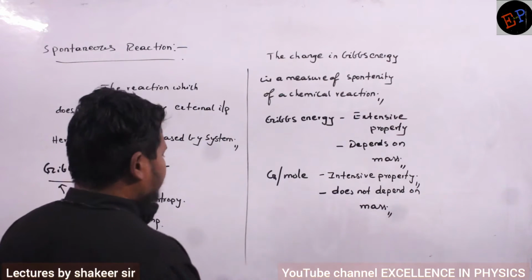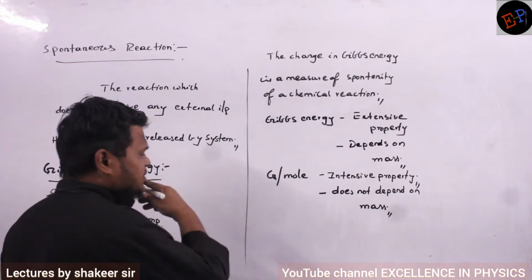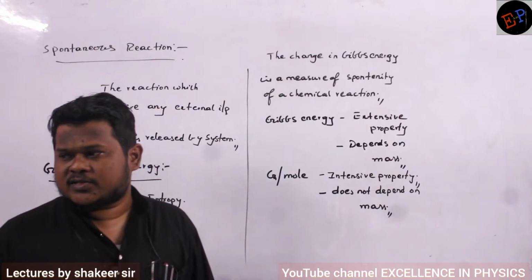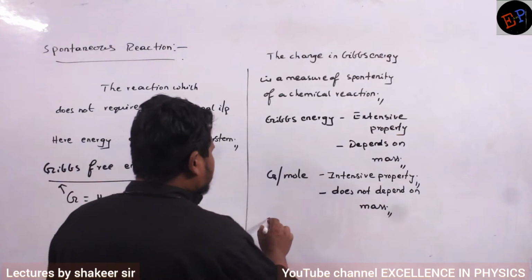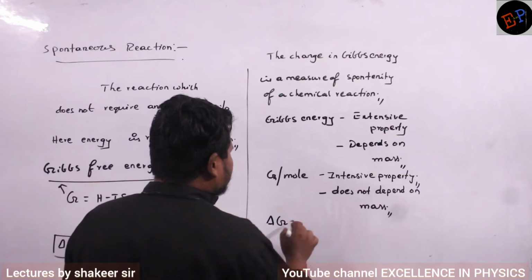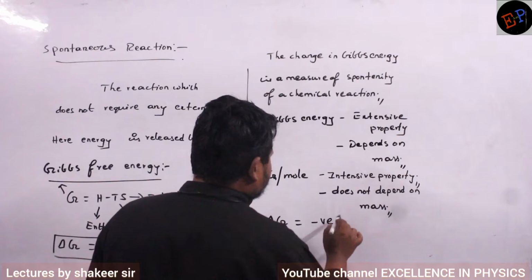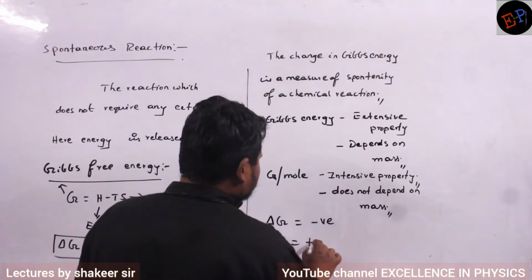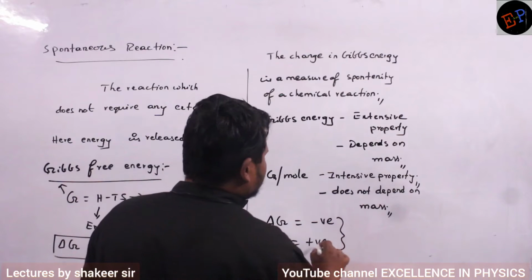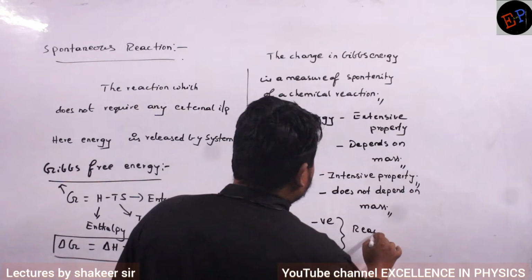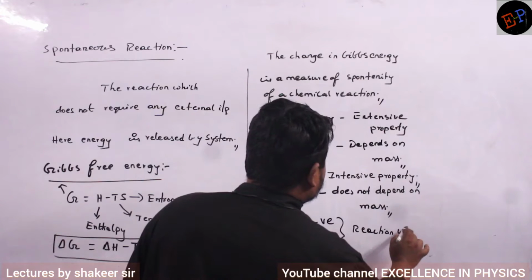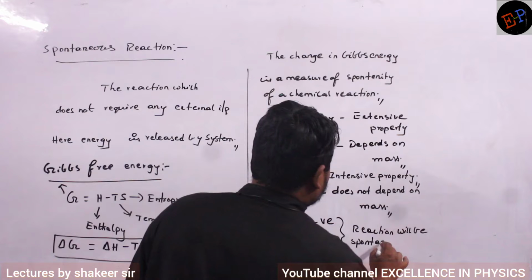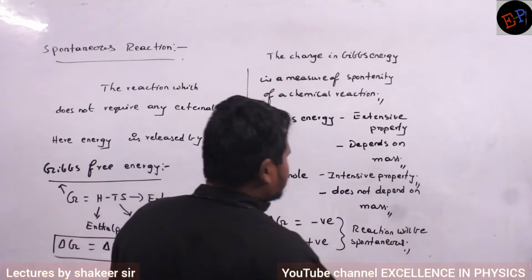Okay. Now here, when can I say, depending on Gibbs energy, whether a reaction is a spontaneous reaction or not. Clear? So delta G, the change in free energy, if it is negative, or change in entropy if it is positive, in these two conditions the reaction will be spontaneous. Are you able to understand now?